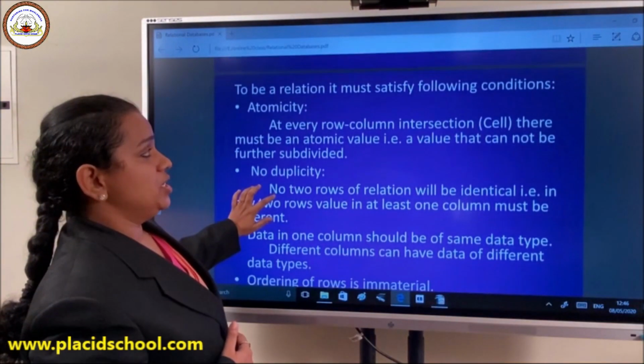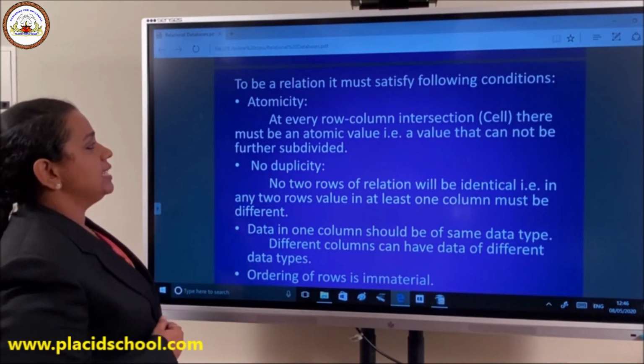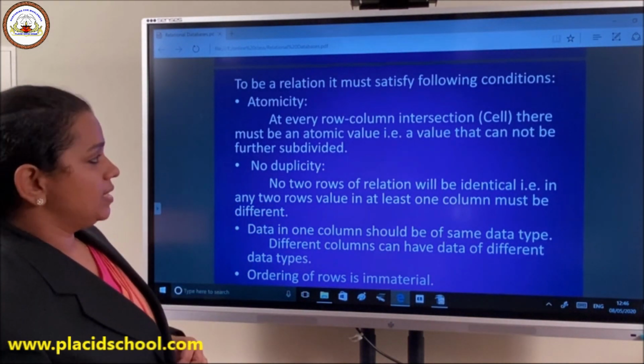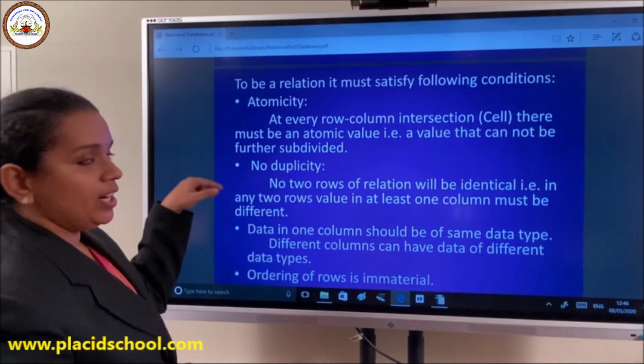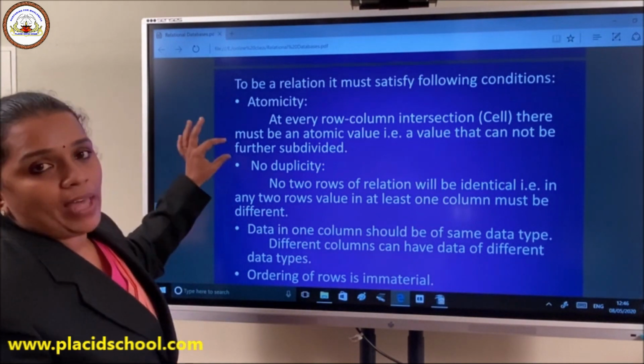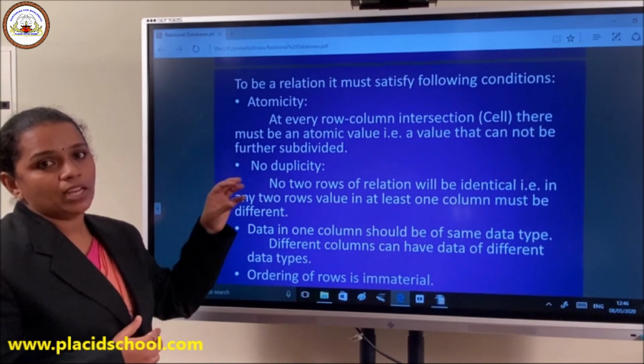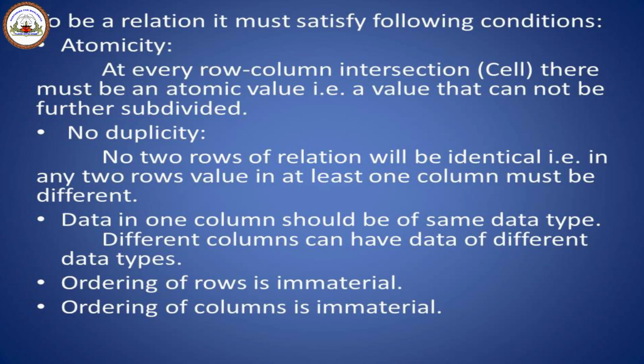To be in a relationship, there are some rules to be followed. One is atomicity. At every row-column intersection, that is a cell, where the row and the column intersect, the value should be atomic, that is, it can't be divided again. Whatever value comes in the cell should be atomic, it can't be further divided.